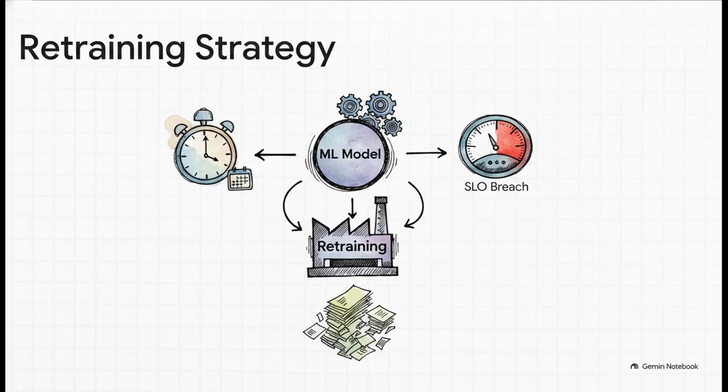You start by defining strict service-level objectives, or SLOs. For example, you might stipulate that accuracy must not drop more than 5% from the baseline, or latency must stay under 200 milliseconds. Then, you set up automated retraining triggers based on those SLOs. This could be a scheduled retraining, a trigger based on a performance breach, or a trigger based on data volume, like acquiring a certain number of new labeled samples.